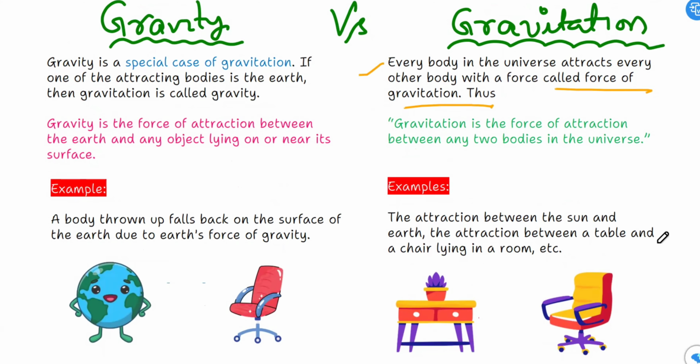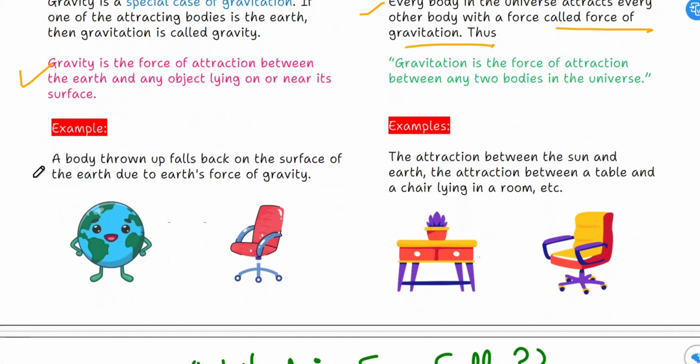Now come to gravity. Gravity is a special case of gravitation. If one of the attracting bodies is the earth, then gravitation is called gravity. So gravity is nothing but the force of attraction between the earth and any object lying on or near its surface. For example, the body thrown up falls back on the surface of the earth due to the earth's force of gravity. We can say there are forces of attraction between these two. Similarly, in this case also, there is a force of attraction between the two. So this is the difference between gravitation and gravity.